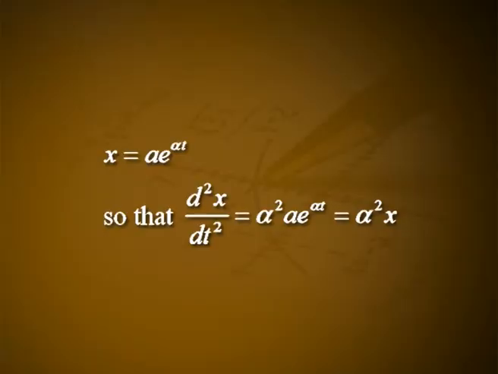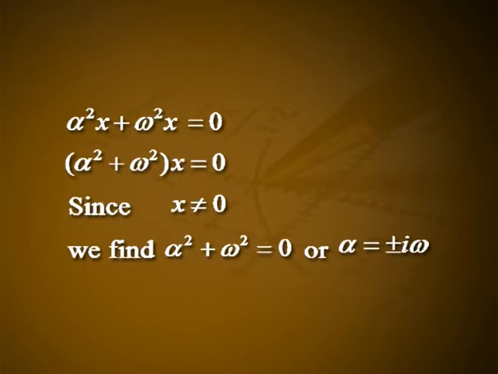Let the solution of the above equation be x = a e^(αt), so that d²x/dt² = α² a e^(αt), which is equal to α²x. Substituting this in equation 1, we get α²x + ω²x = 0, that is (α² + ω²)x = 0.